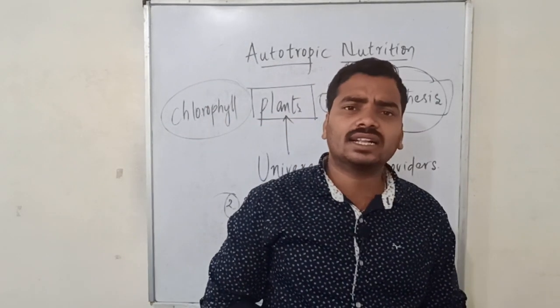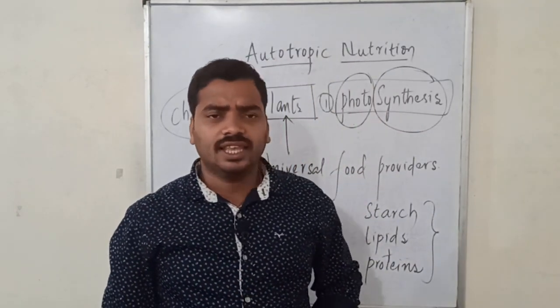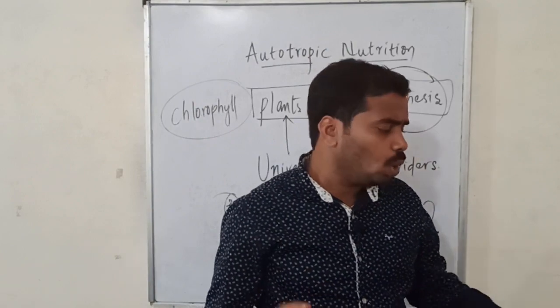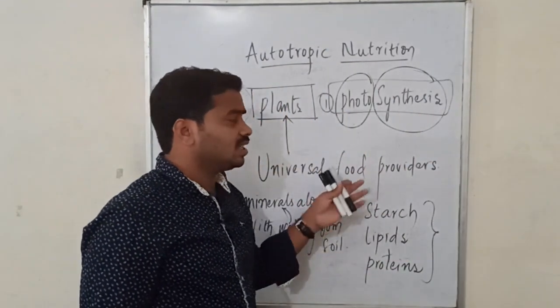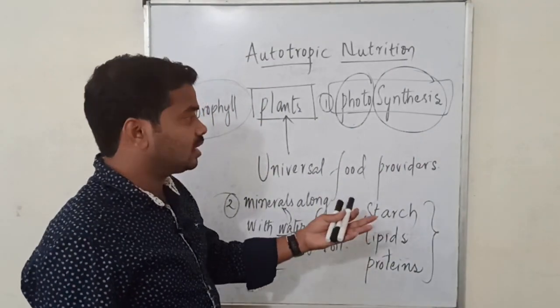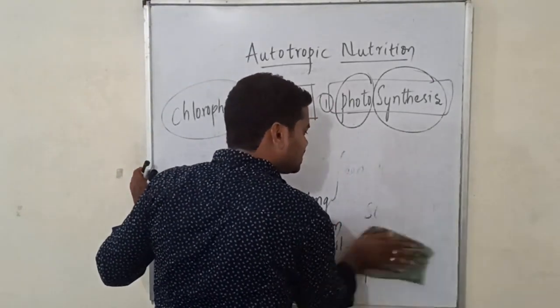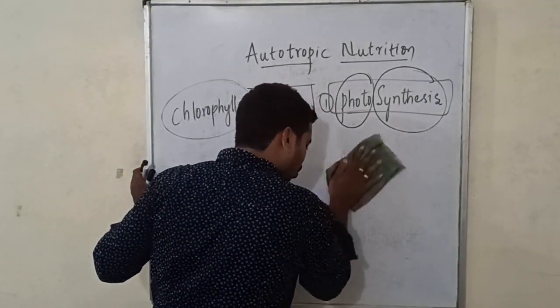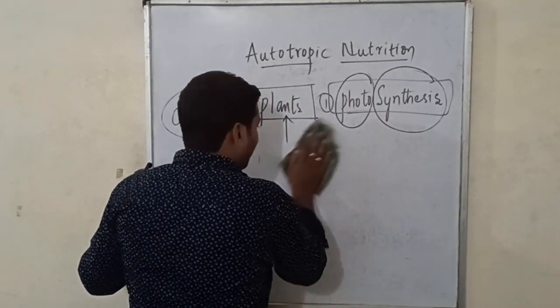So how exactly did human beings get to know about photosynthesis? There are many scientists who have worked on photosynthesis, on how exactly the plant performs photosynthesis. So let us see who those scientists are and what they found out regarding photosynthesis.